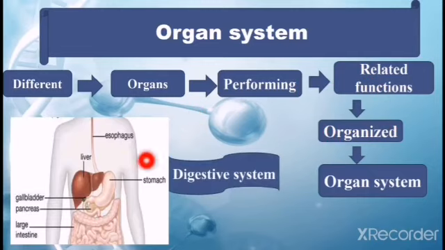In the digestive system, there are different organs, like the esophagus, liver, stomach, small intestine and large intestine. All these are organs. The basic purpose of these organs is the same: they are all involved in the process of digestion. In this way, when they are organized together, they form the digestive system.